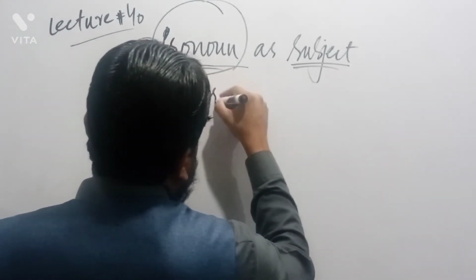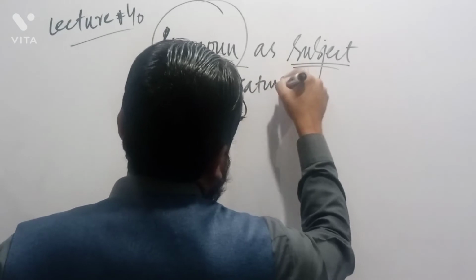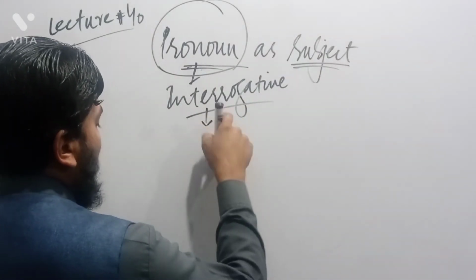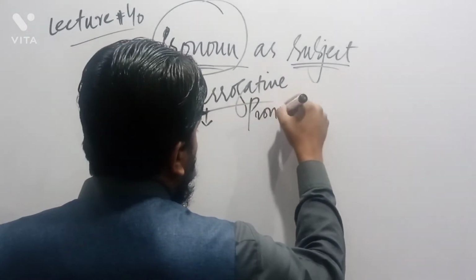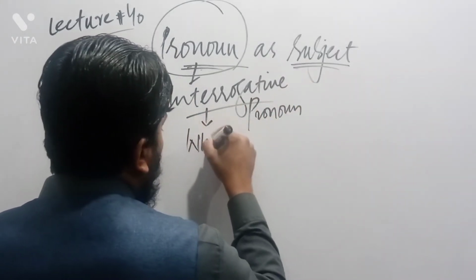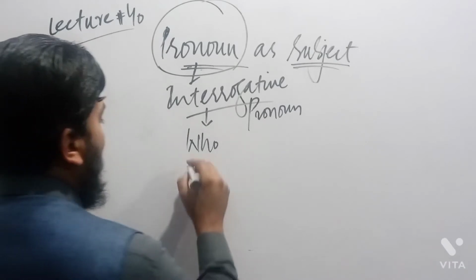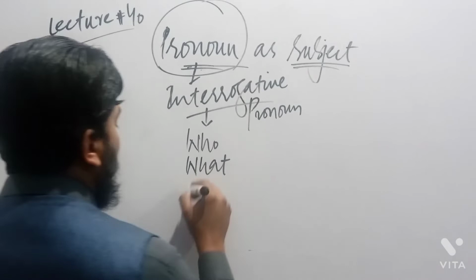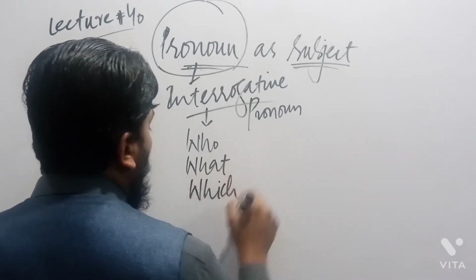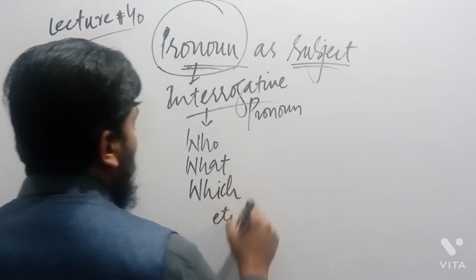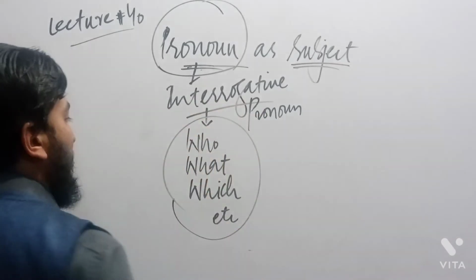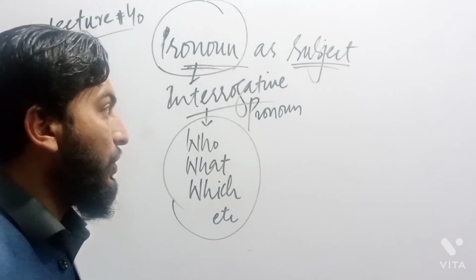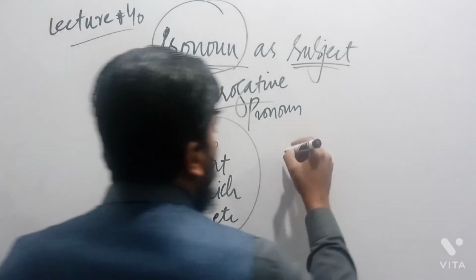If I talk about interrogative pronouns, for example, who, what, which, etc. These words are used in place of subject in some sentences, and the role of this interrogative pronoun here is as subject.